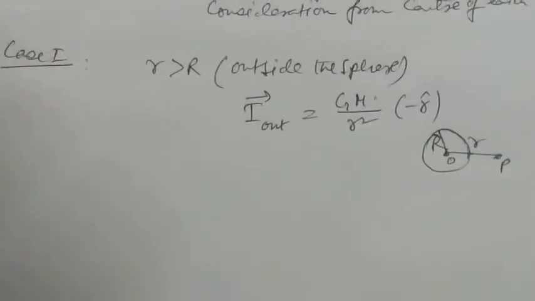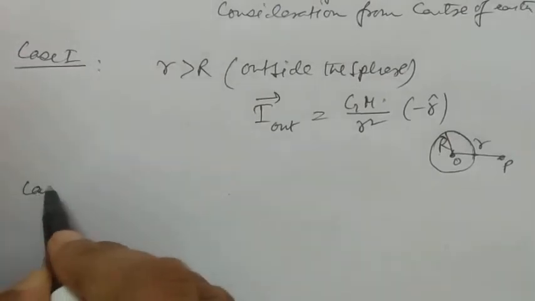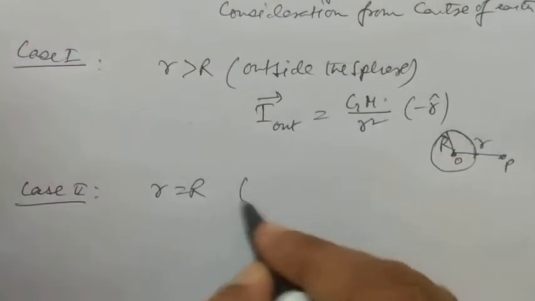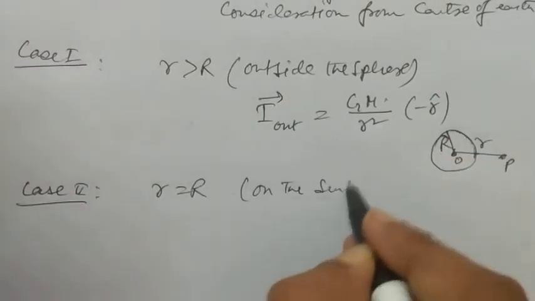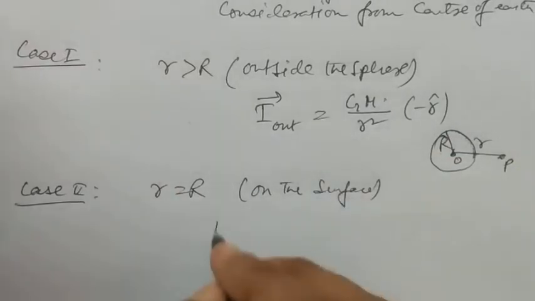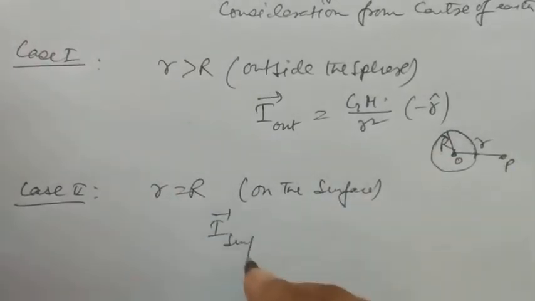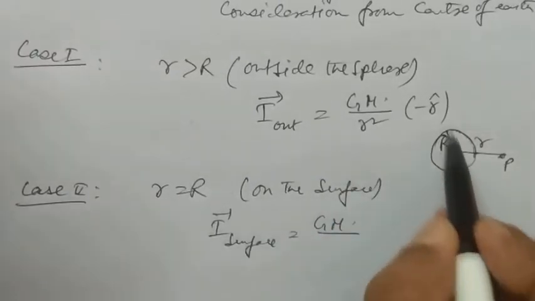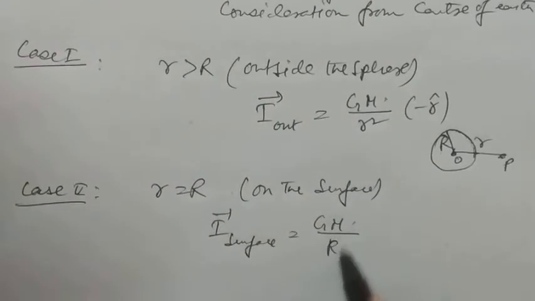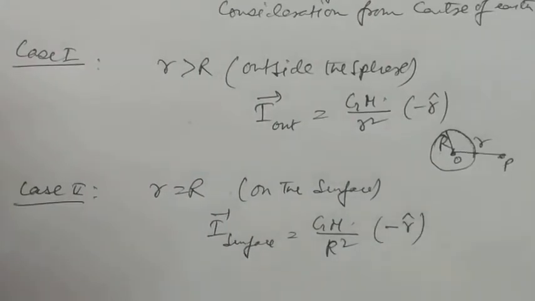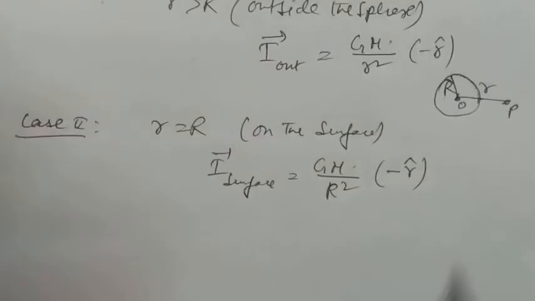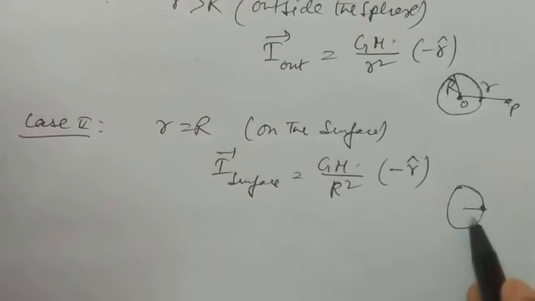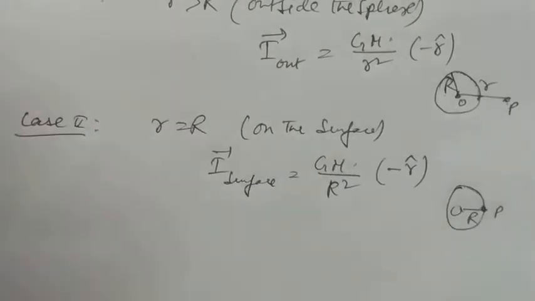Now, case number 2. r equal to R, that means on the surface or at the surface. Then I surface equals again GM by, now this r will be replaced by the radius of the sphere, that is R square, and the rest remains the same. That means this point is now on the surface of the sphere. So OP. Now case number 3.